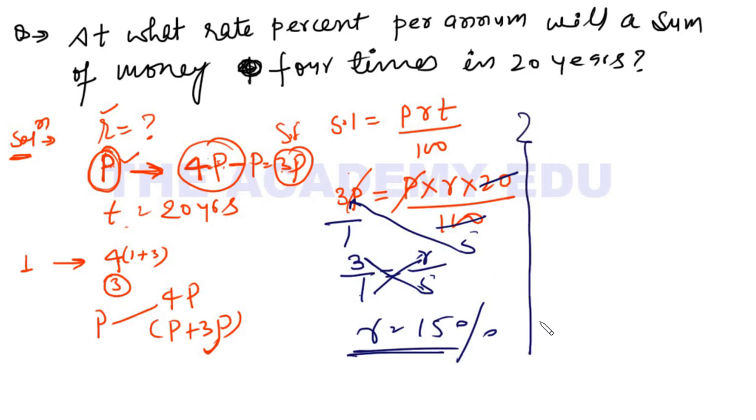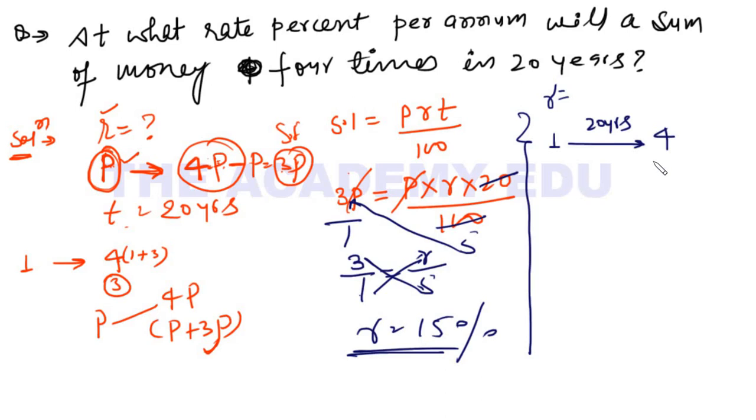15% is my answer. If you don't like this method, you can try another method. Now see the question: at what percent per annum will a sum of money become 4 times in 20 years? So the question is saying that if I have rupees 1, it becomes 4 times in 20 years. So find the rate of interest.